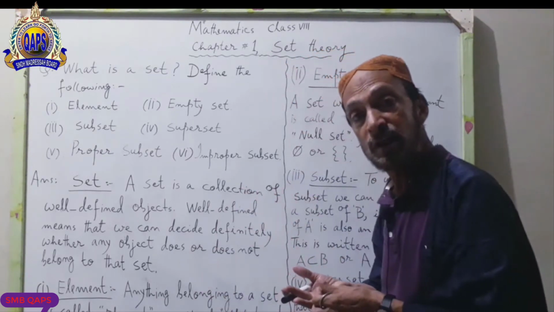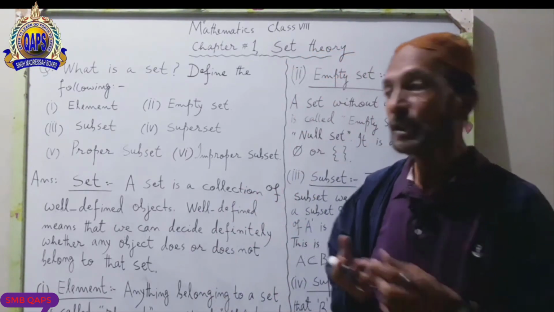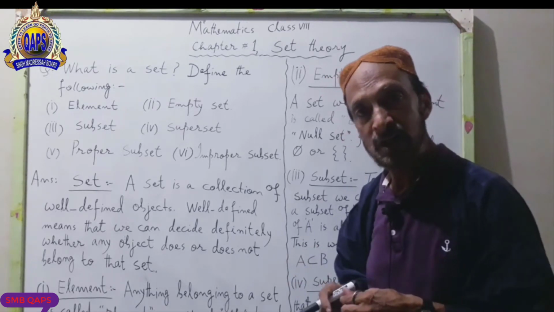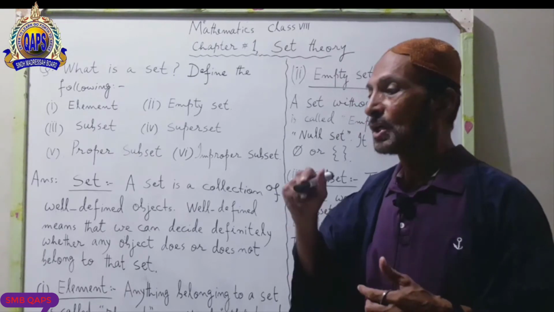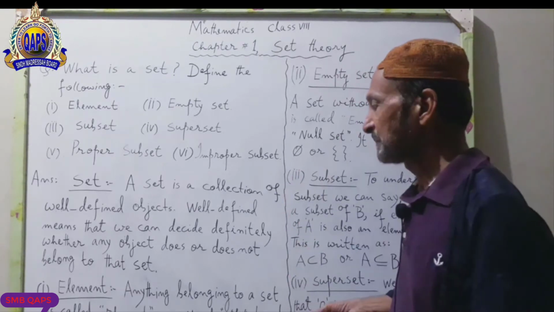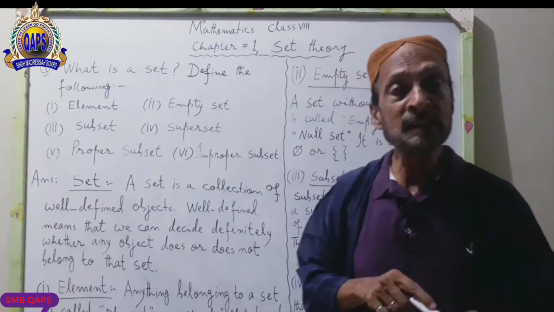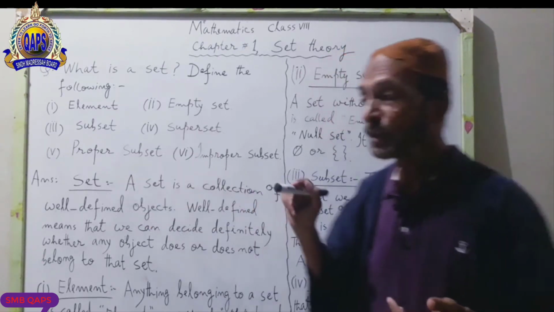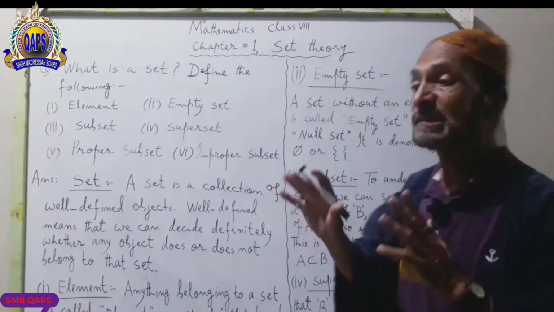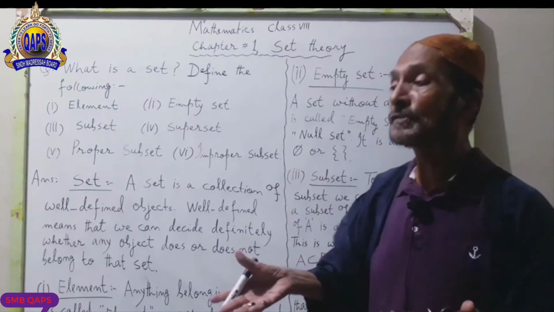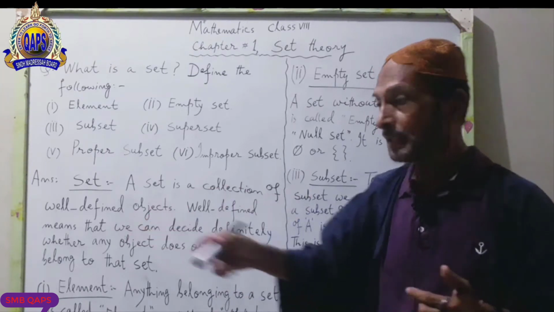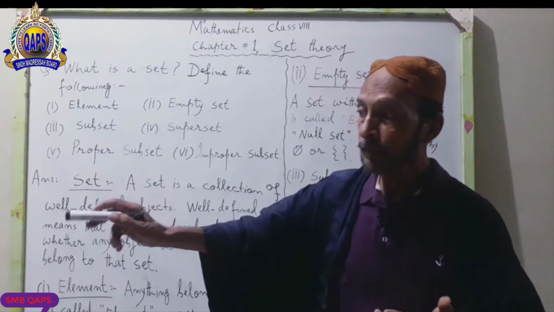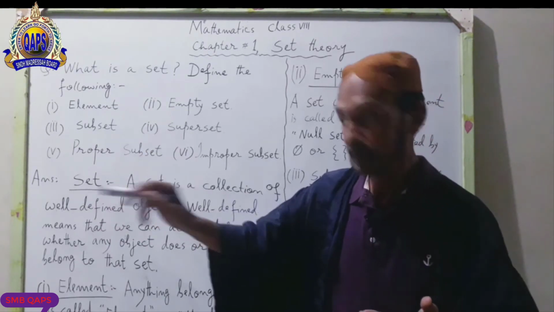Books, copies, geometry, pen, pencil, cutter, etc. All these things are the elements of your school bag. Your school bag is a set, and all those things which I mentioned are the elements or members of your school bag.